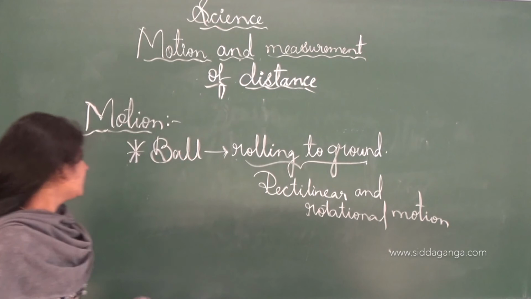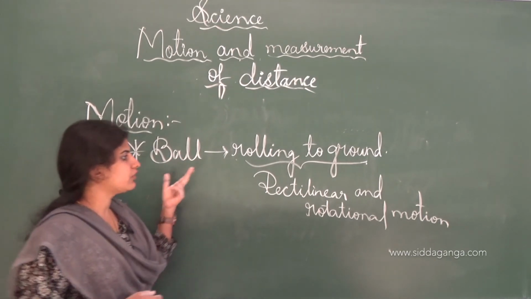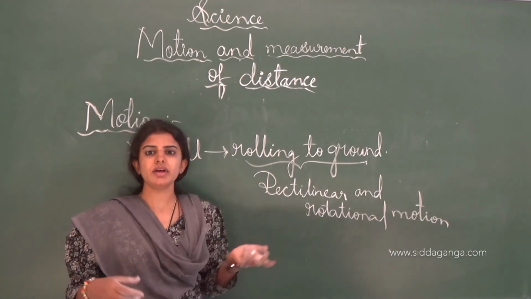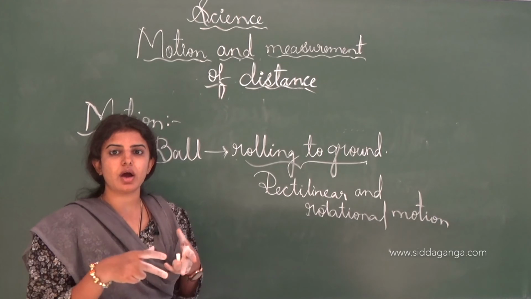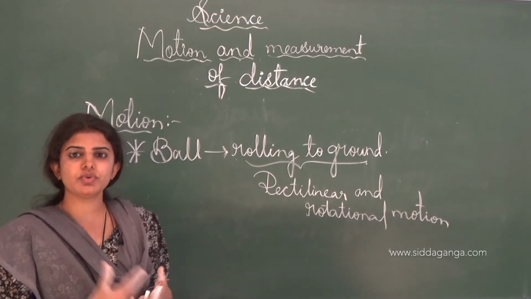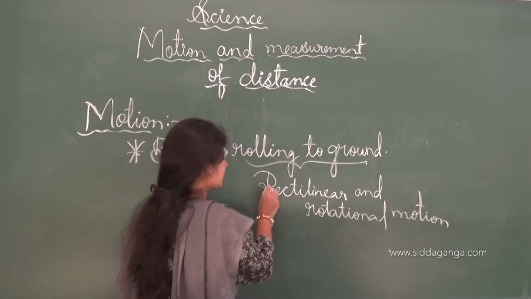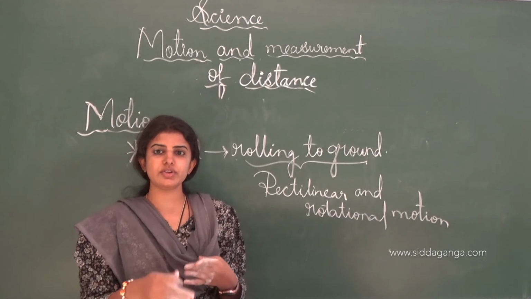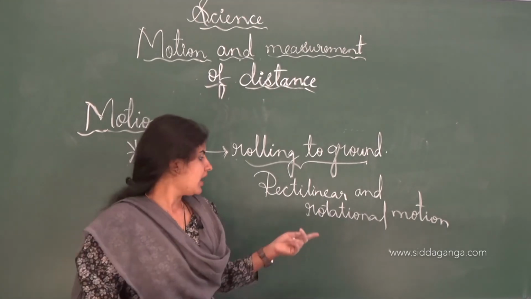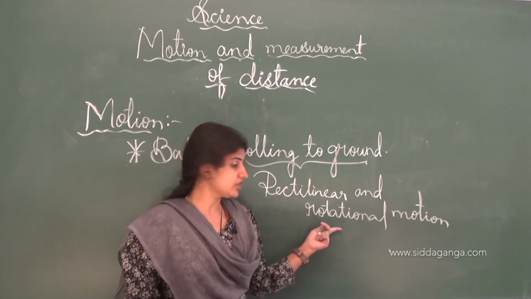See, for example, if we throw the ball and this ball rolls on the ground, it moves forward, and thereby it undergoes rectilinear motion. And we can also say it has rotational motion.